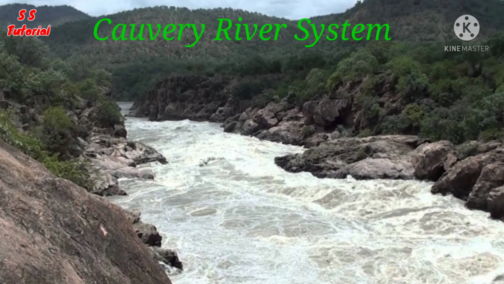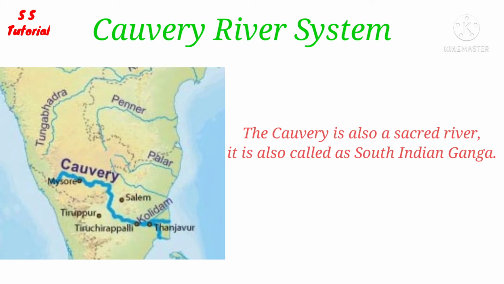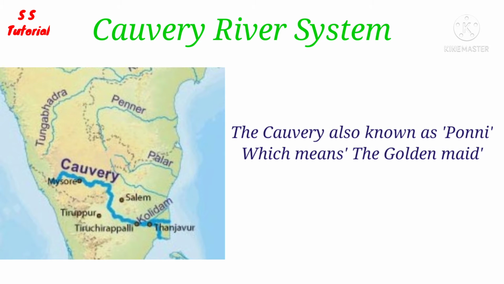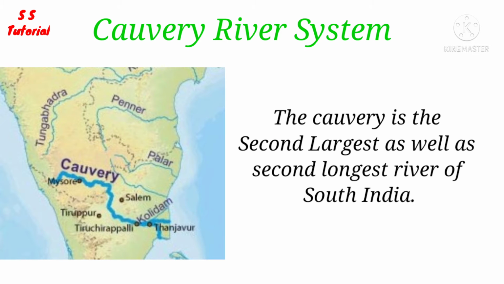Let's know about the Kaveri river system. The Kaveri is the most holy river for South Indian people, which is also known as the South Indian Ganga. The Kaveri was also called Ponni, meaning the golden maid. It is the second largest river of South India.